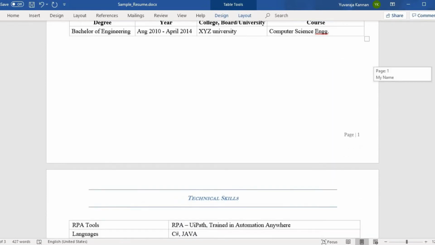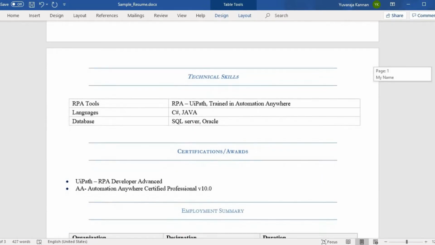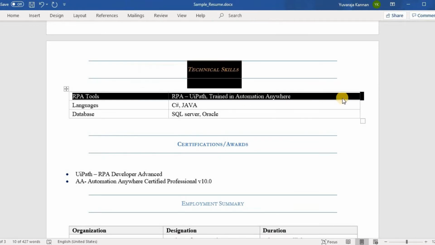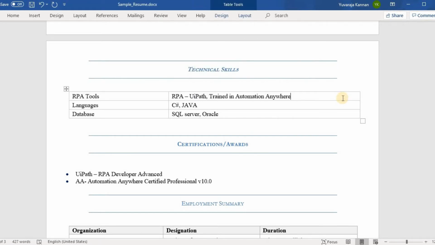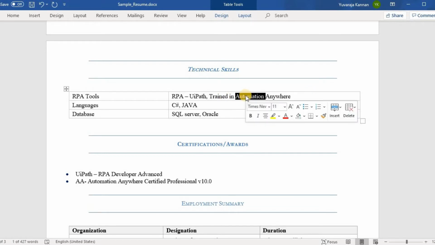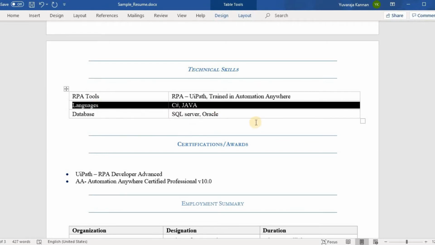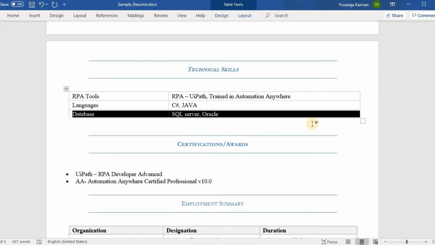In this section, we are going to present all the technical skills that we know. We start off with the RPA tools because that is our main focus here. This candidate knows RPA UiPath very well, and he's also trained in Automation Anywhere. When coming to programming languages, he knows C# and Java as well. In terms of databases, he knows SQL Server and Oracle as well.